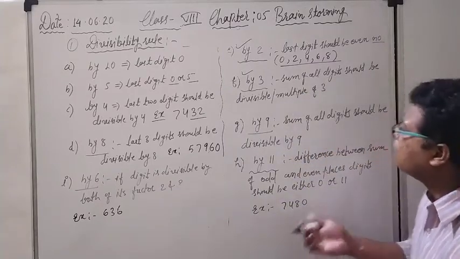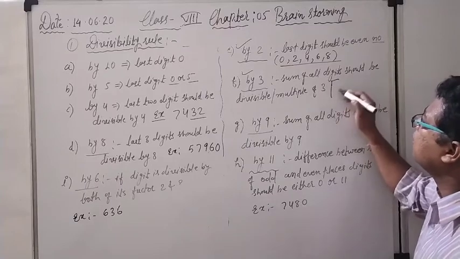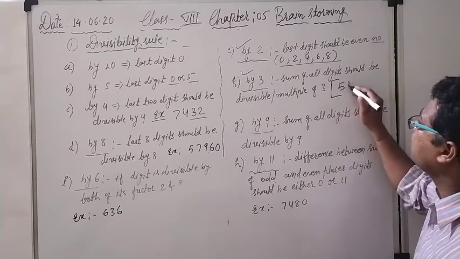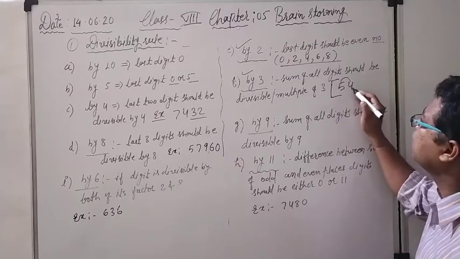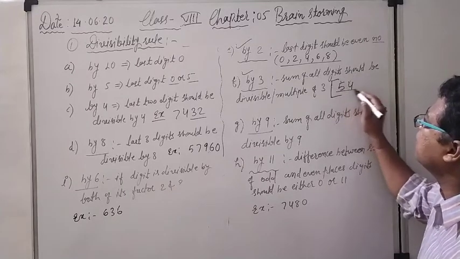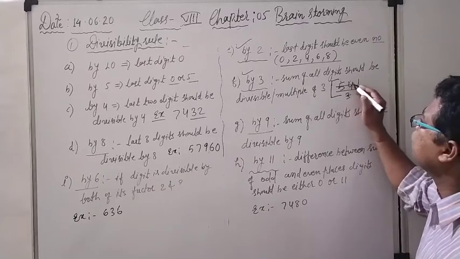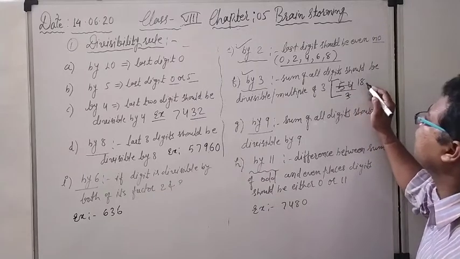Now you can take any example. For example, in front of me I have taken the example 549. This particular number will definitely be divisible by 3. See here, 3 ones are 3, 3 eights are 24.